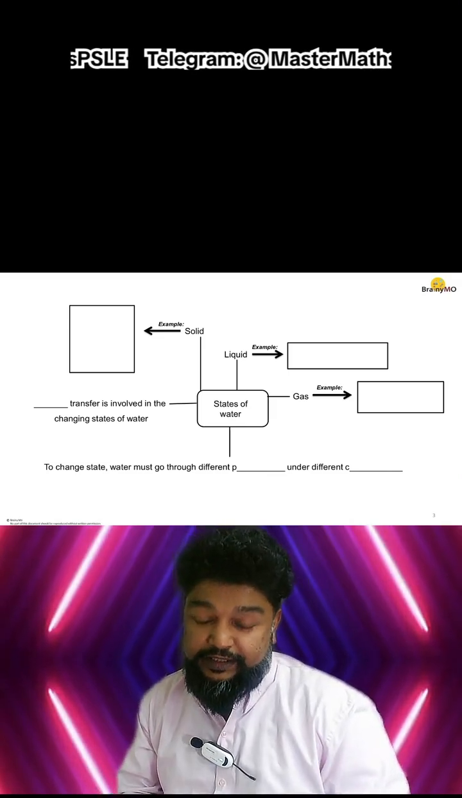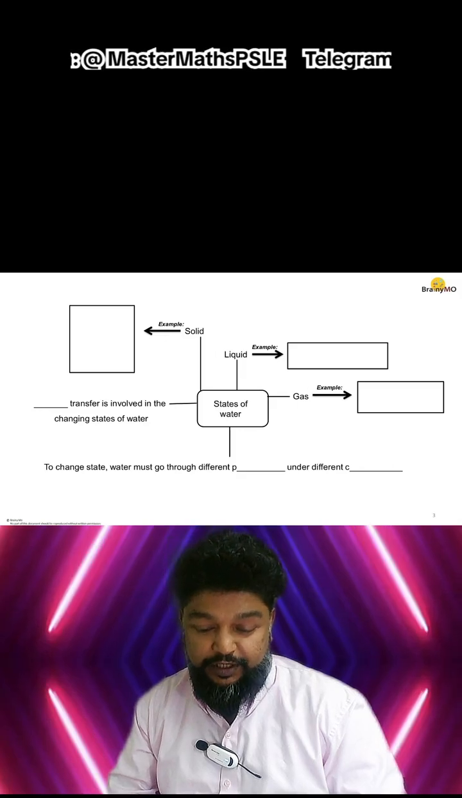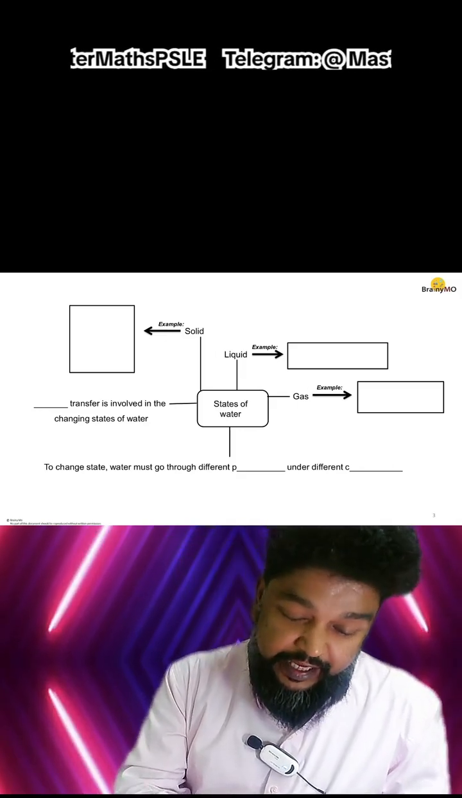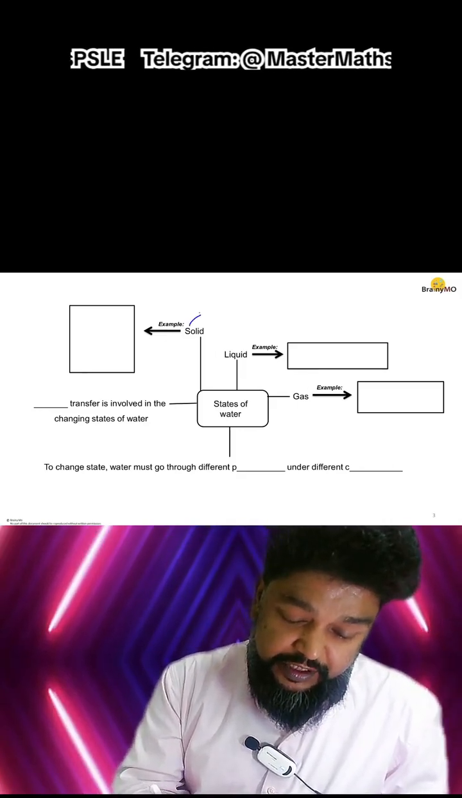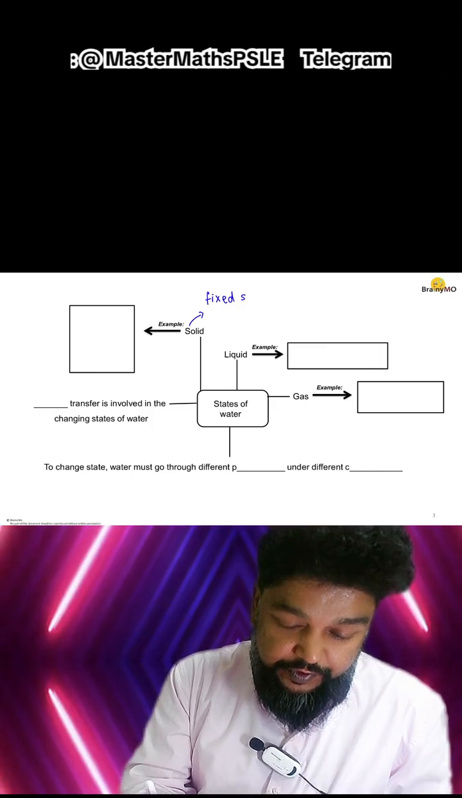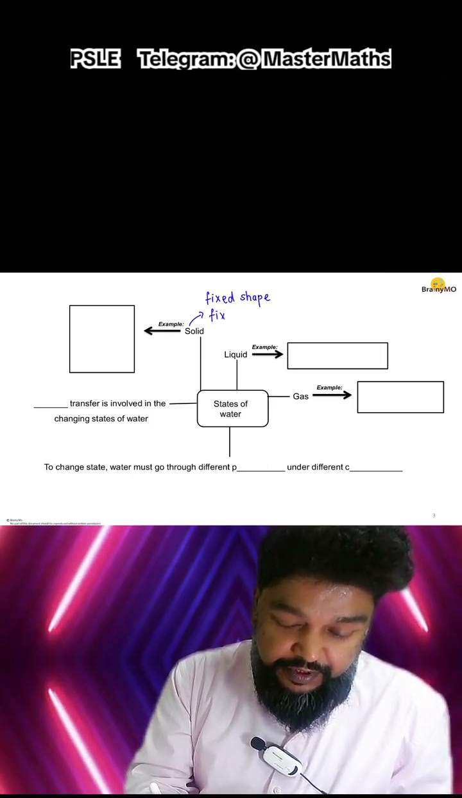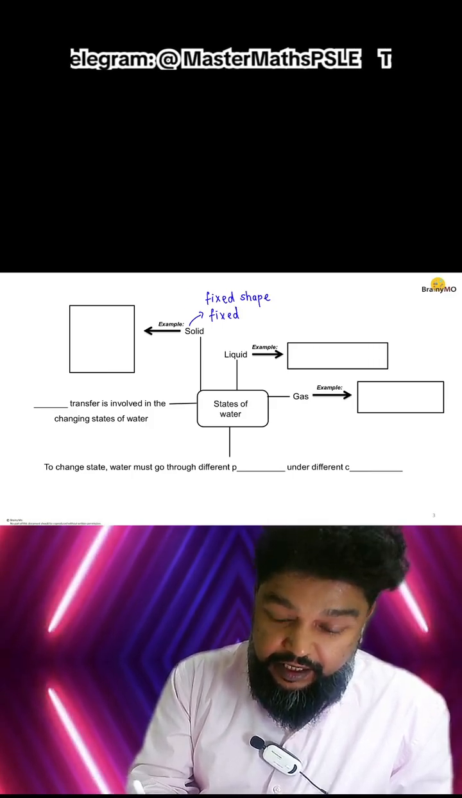So we know the three states of matter we learned in primary 4 or some schools in primary 3. They were solid, liquid and gas. Some things I know about solids: they have a fixed shape and they have a fixed volume, which means they cannot be compressed.